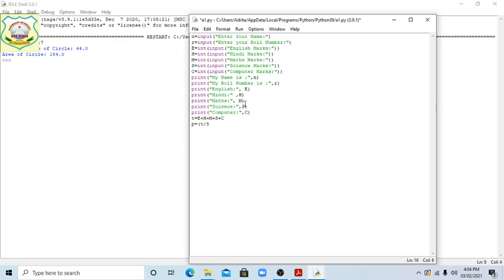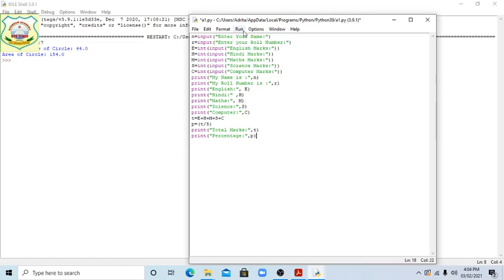We have taken 5 subjects, no? So we are writing it this way. Now print total marks, comma T, then print percentage, P.